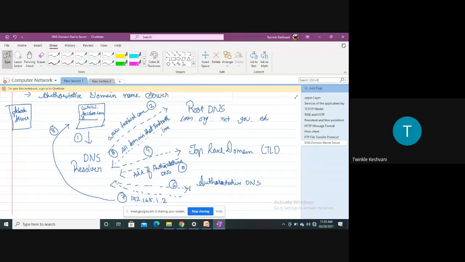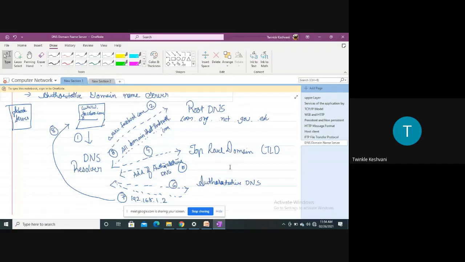Now the DNS resolver will perform the fourth step. If you look at the fourth step, it will send that query to the TLD. It will fire the query to the TLD. Now what is the use of having the TLD, the top level domain? What does the top level domain do? It will give the IP address, we can say the address, of the authoritative DNS, the authoritative domain name server.